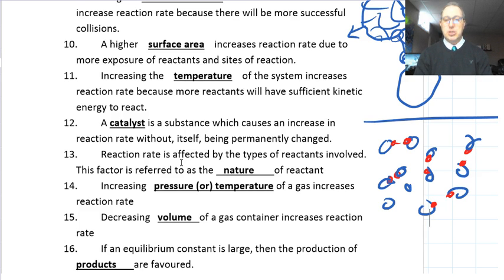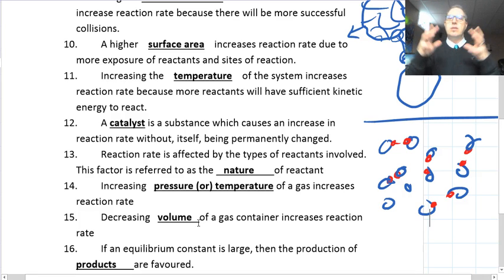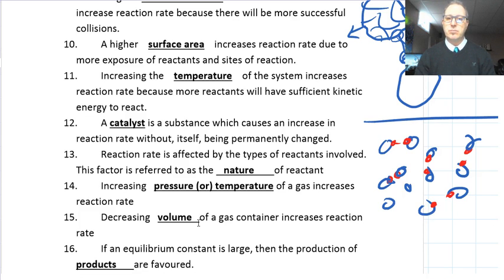Number 14, increasing pressure or temperature would fit in this blank: for a gas, it increases its reaction rate. So if we're talking about a gas, if you increase the pressure in the system, or if you increase the temperature, or number 15 says also for a gas, if you decrease the volume, all those things will increase reaction rate. So you up the pressure, then there's more force happening, and these particles bump into each other. Increase the temperature, they move faster. Decreasing the volume literally decreases the amount of space that they have to avoid each other, right? If they were indeed avoiding each other.